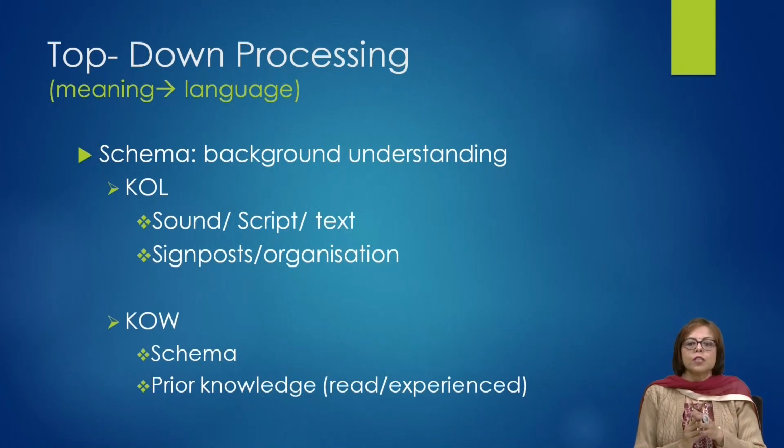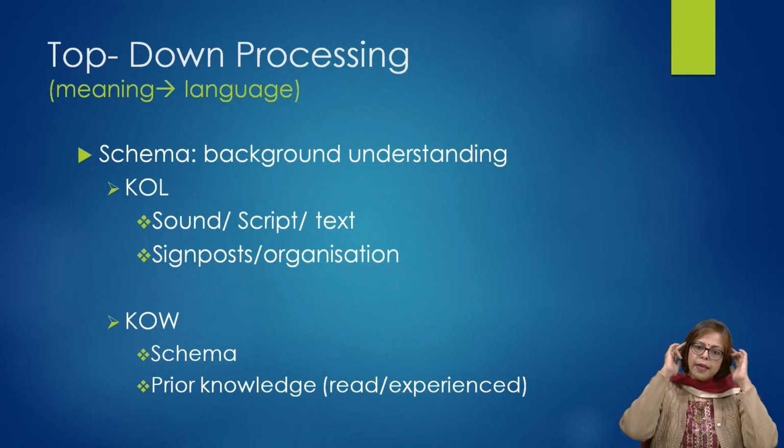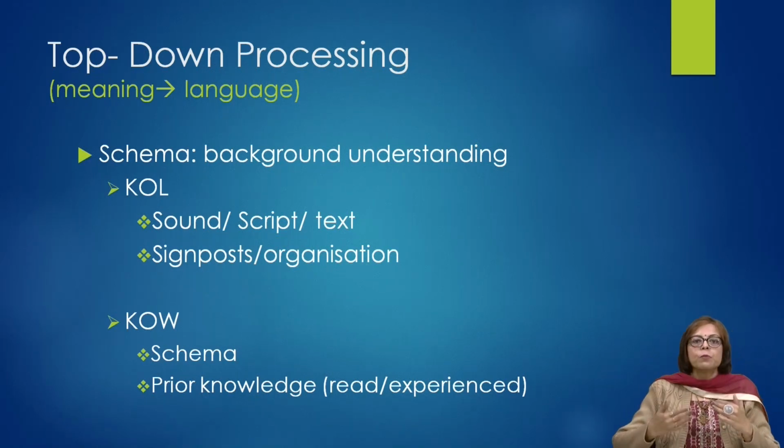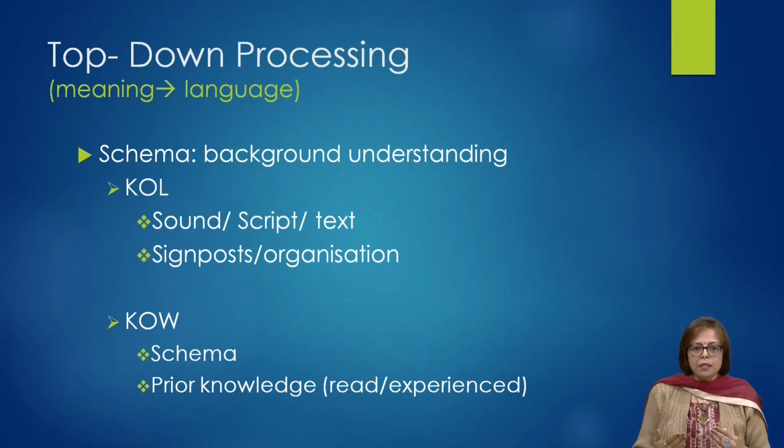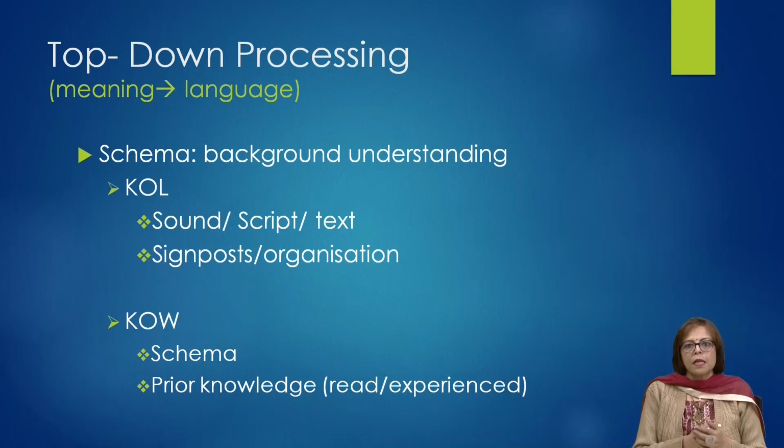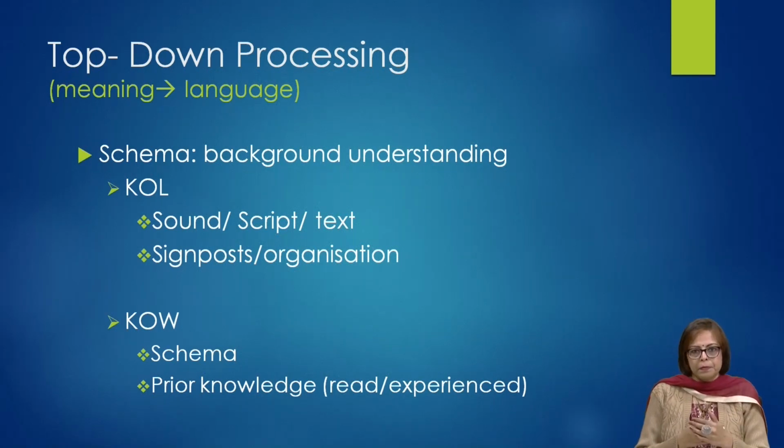The second thing that you need to know is knowledge of the world. That is something again in our brains. As we mature, we gain a lot of experience, and another schema gets fit into our mind, which is related to the world. For example, right now when I am addressing you, I am wearing formal clothes. Okay? I am dressed appropriately. I am prepared to speak to you. I am using the language following certain conventions. I am looking at you and speaking in a very formal manner.